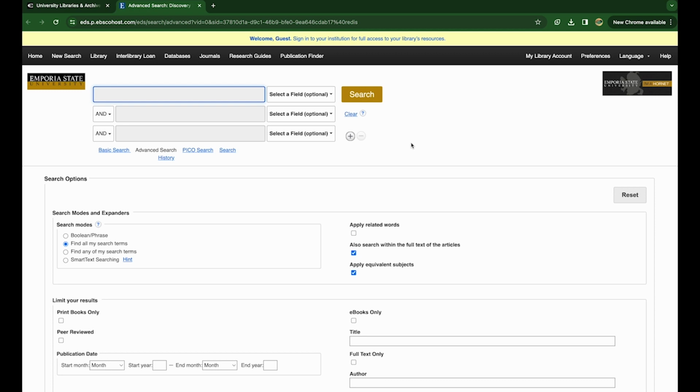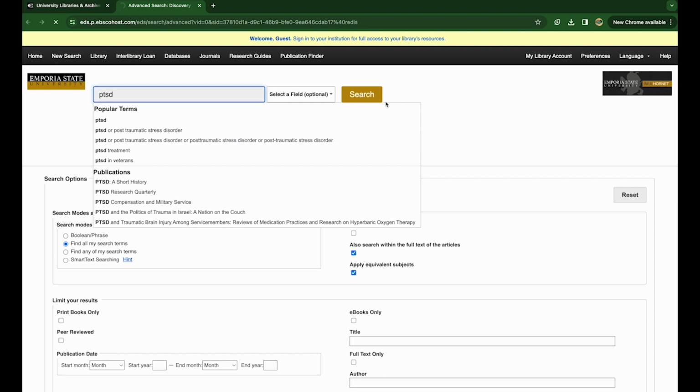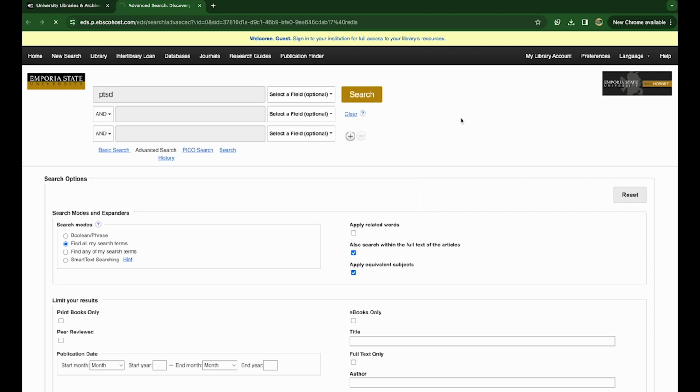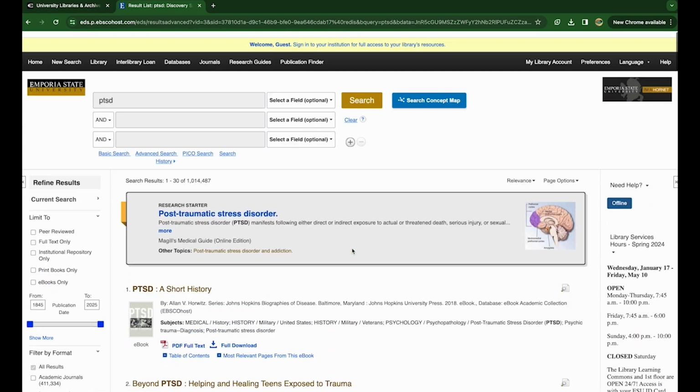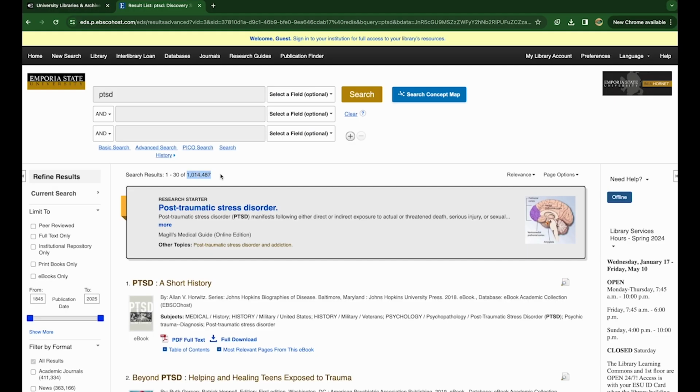Now, you want to plan out your research first. Now, that's a whole other topic. So right now, we're just going to start with something very broad like PTSD, if I can spell it right. And then we're going to click search. And this will bring up a bunch of different articles. You got a million results right here.